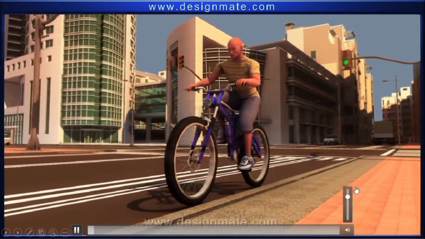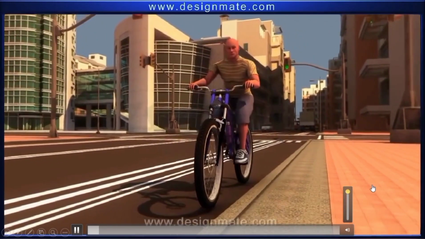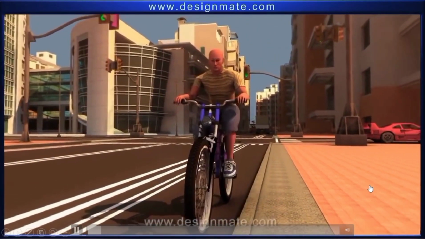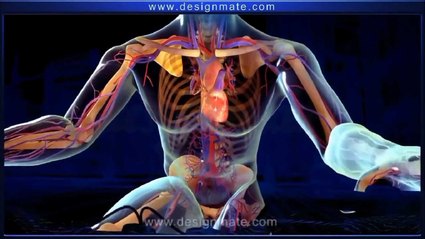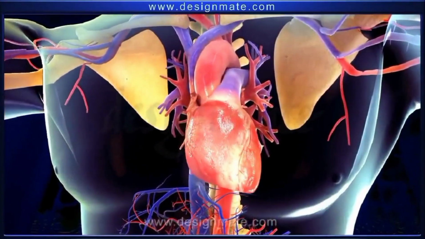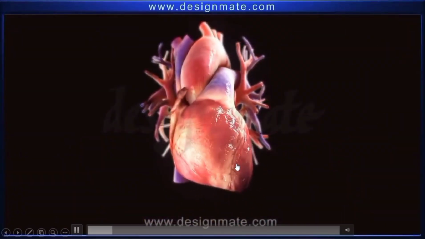The mystery of the rhythmic beating of the heart. We come to realize that the heart performs this function with flawless consistency. The heart is an organ that beats throughout the lifetime of a person.